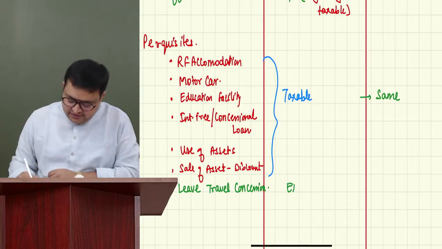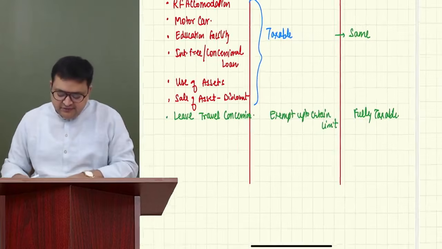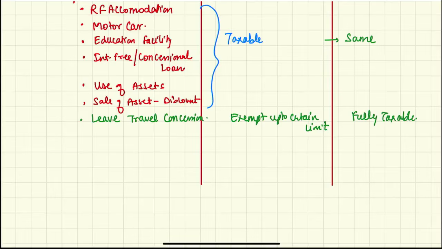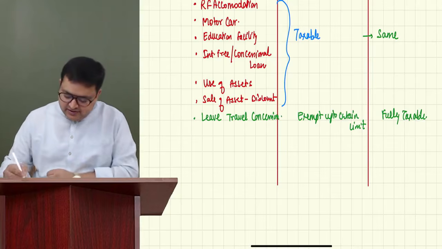That is exempt up to a certain limit. But in the default regime, leave travel concession is fully taxable. And under the optional regime, it is exempt up to a certain limit.